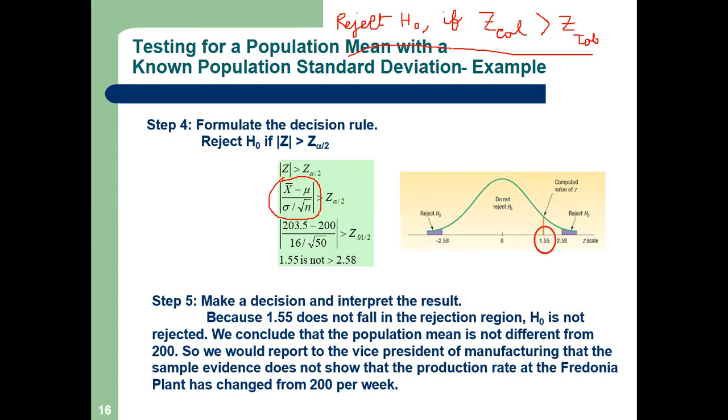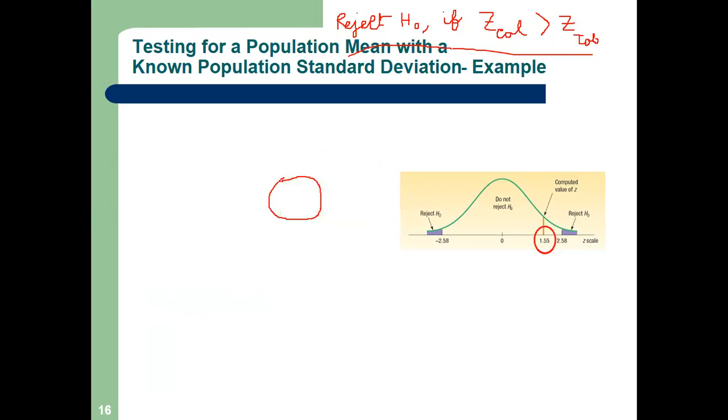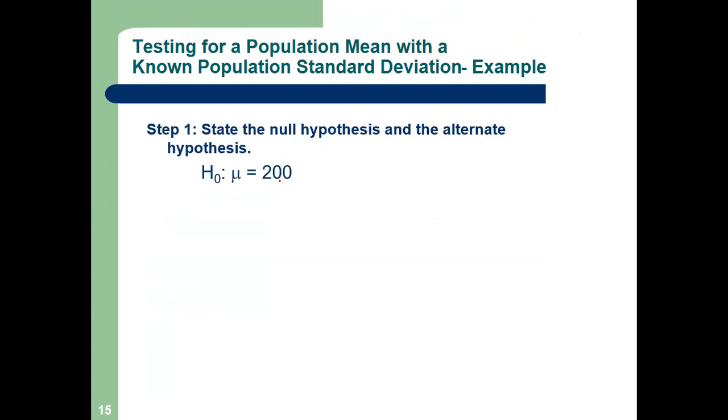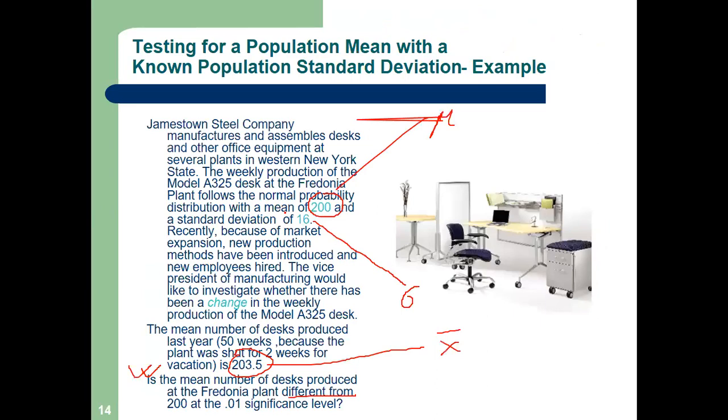So X bar minus mu, this you have already written. Don't write, this formula is in your copy. X bar minus mu divided by sigma by root n. So we have everything. See here, all of you. What is our X bar?